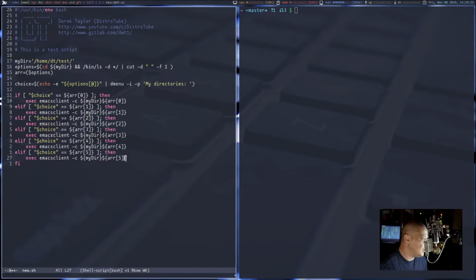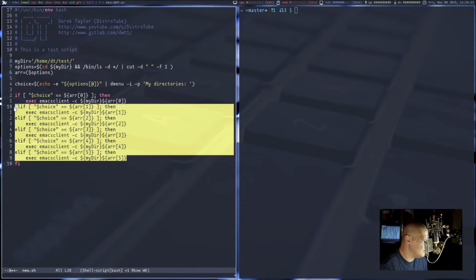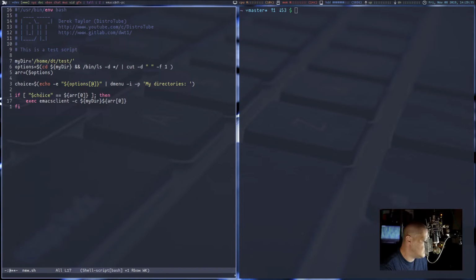But the easy way to do this is, I'm just going to delete all these else if statements, and we should do if choice equals choice, then run Emacs at my directory, the path to my directory, which is the test directory, and instead of array at whatever number, choice. So if choice equals choice, then run Emacs my directory/choice. And no matter what option we choose, that should work.